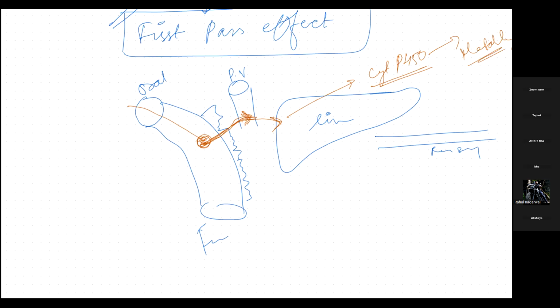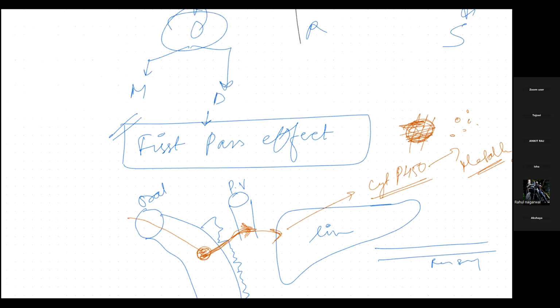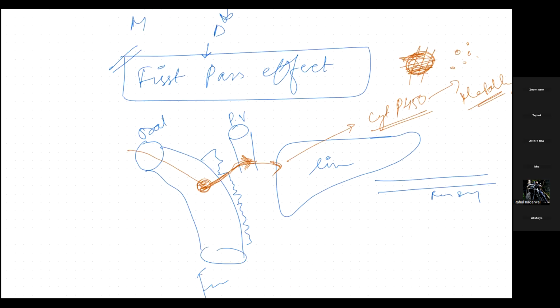Let's suppose that I had a drug which looks like this. Now after metabolism it has been cut into pieces and it has been changed, and now my drug looks like this, and only less part of it is active, isn't it? So most of the part has been changed, and now that is going to enter into the systemic circulation. Okay, so this is what we call first pass metabolism.